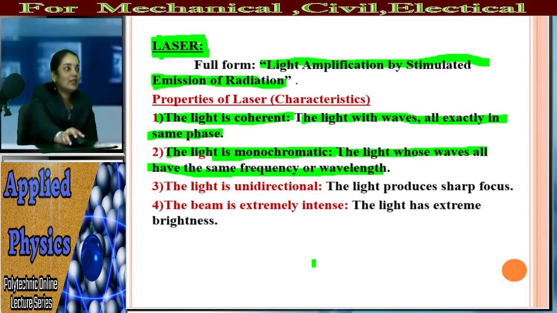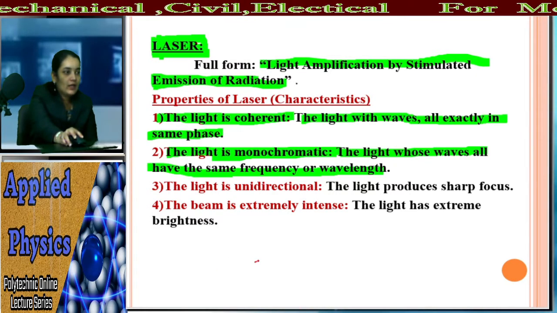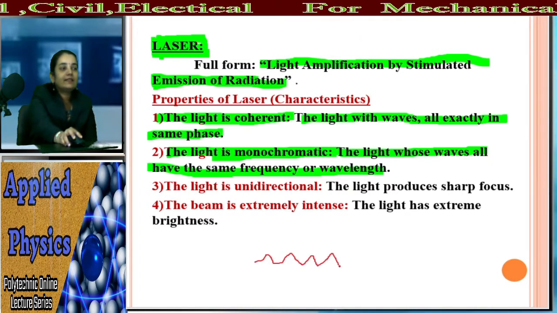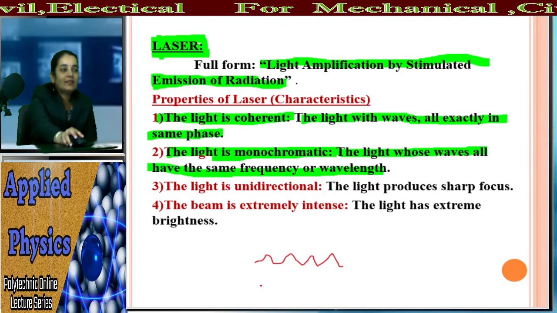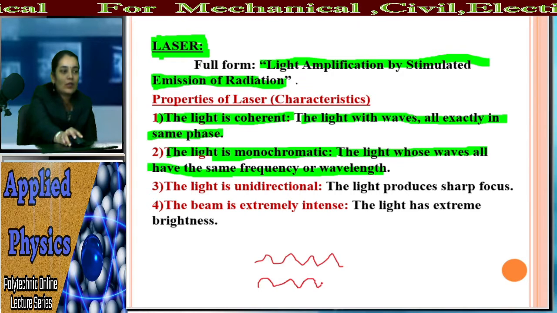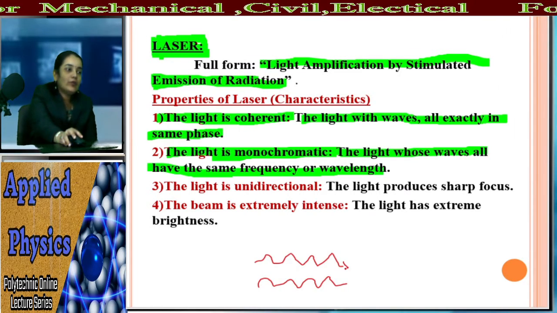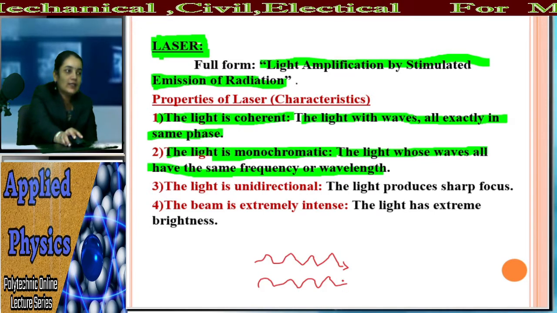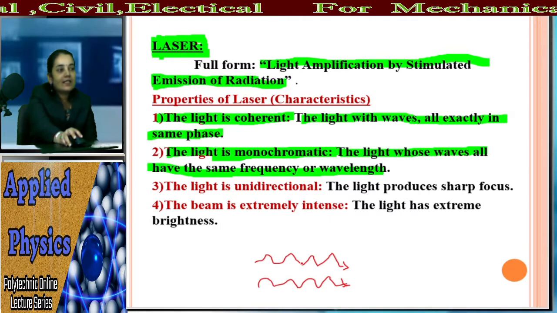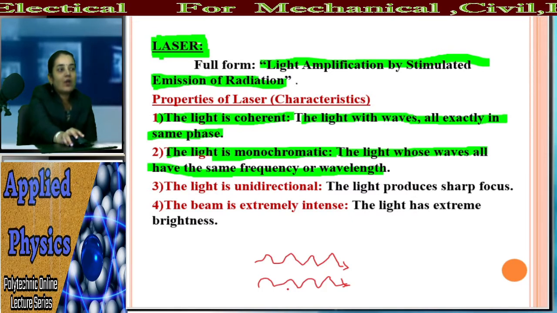म्हणजे जर तुम्ही एखादं रेडिएशन बघितलं तर त्या रेडिएशनची फ्रिक्वेन्सी काय असणार आहे? सेम असणार आहे. Suppose this is one photon and this is another photon. Both these photons are moving with the same frequency. त्या दोन्ही फोटॉनची फ्रिक्वेन्सी सेम असणार आहे. They are having the same frequency, the same wavelength. So this is called a laser light.